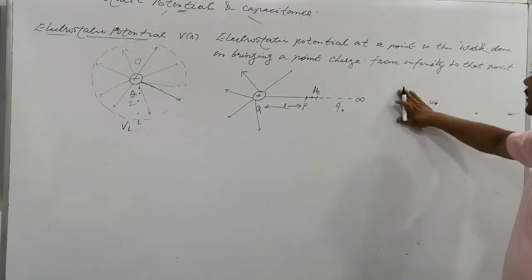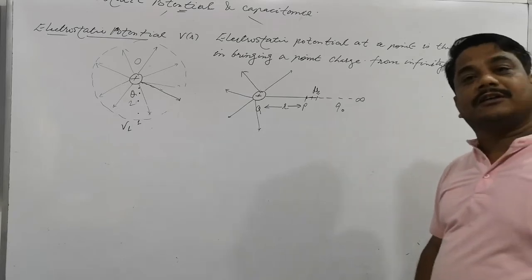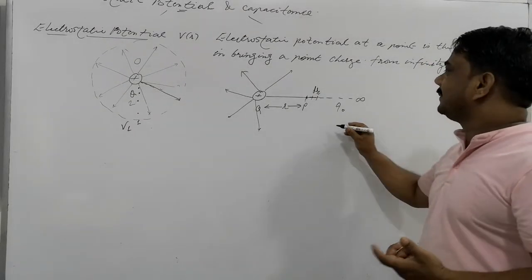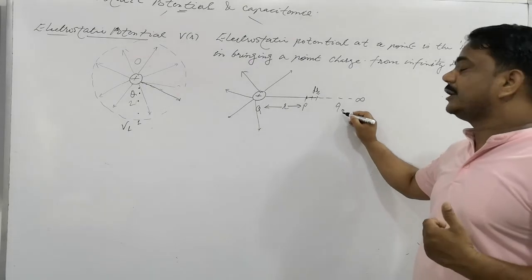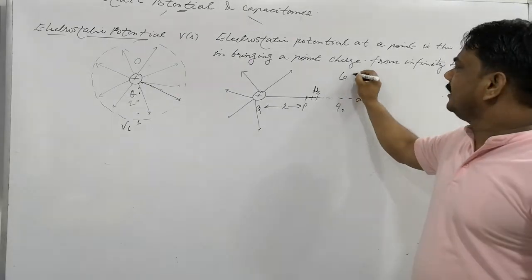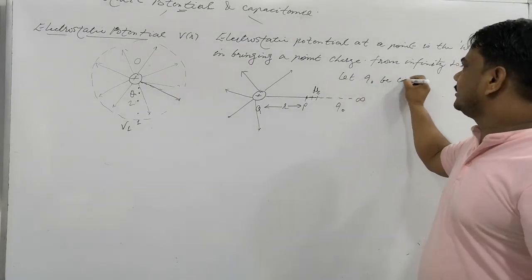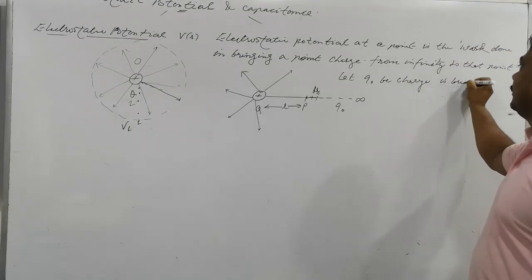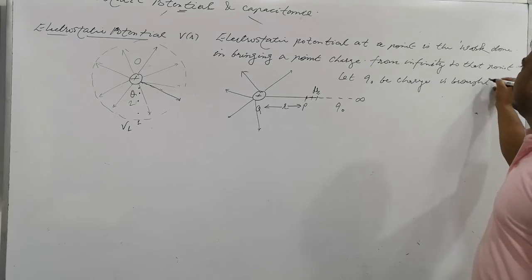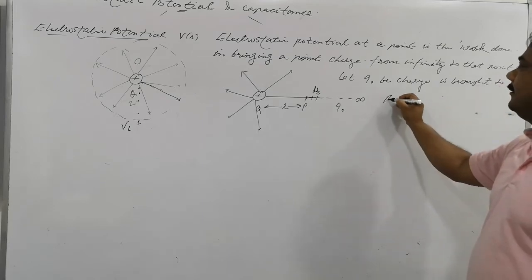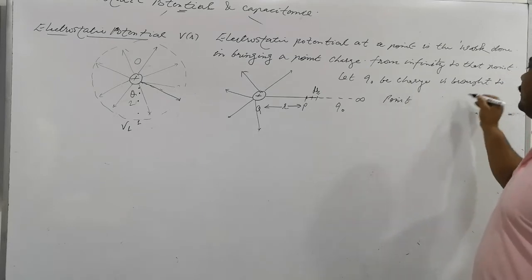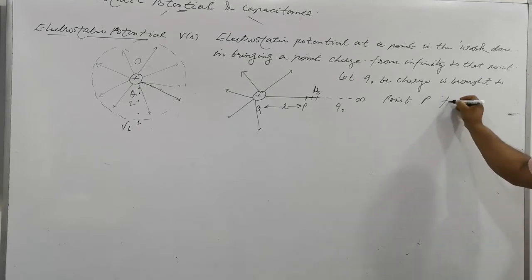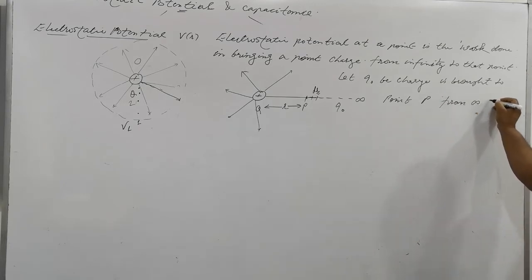Is that clear? So we are simply giving the expression for the electrostatic potential. We will consider here, let Q naught be a charge. It's very simple. Let Q naught be a charge brought to point P from infinity.